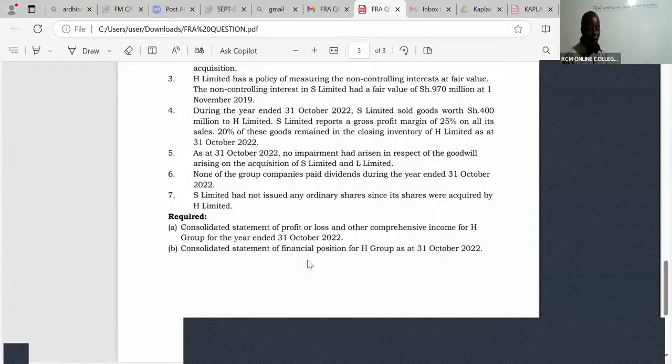What does this examiner want you to do to get a fail? The examiner wants you to take a lot of time doing this question. Many students will take more than 2 hours, or at least 1.5 hours, on a question that consolidates the profit and loss and the statements of financial position. You should never fall into the trap of spending more than 37 minutes on one question, because time management is key, ladies and gentlemen. So what are we going to do here?